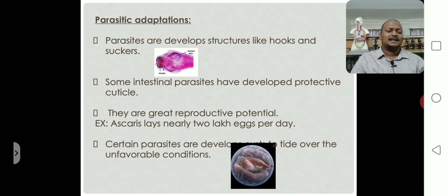So here, parasites successfully live in the host body by exhibiting parasitic adaptations: the presence of hooks and suckers, a strong protective cuticle, great reproductive potential, and the formation of cysts, inside which the parasites are safely protected until a favorable condition. Hope all of you understood up to this topic.